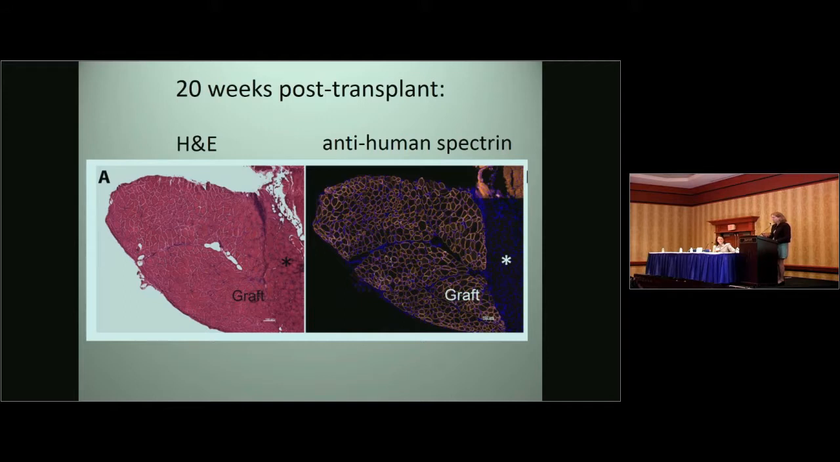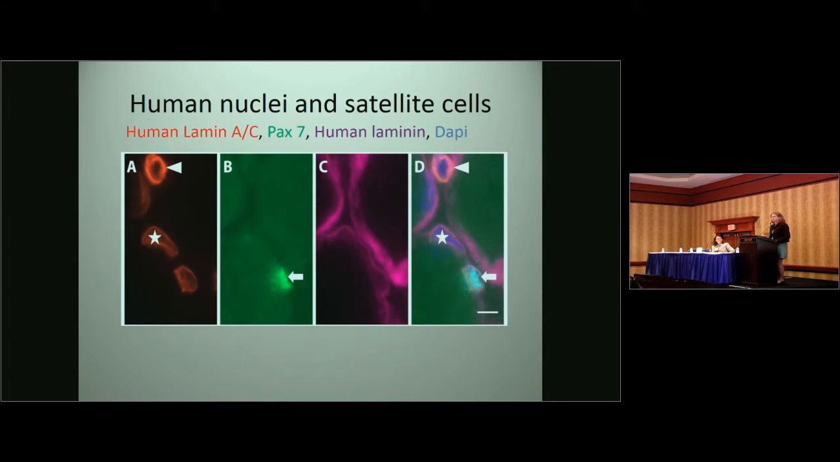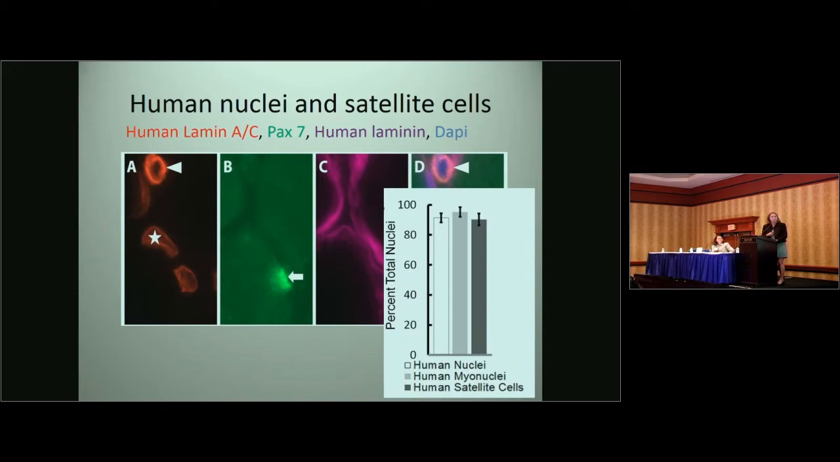And at several weeks post-transplantation, you can see that the muscle is fully regenerated and is almost completely human in origin, as shown by anti-human spectrin antibodies. Co-labeling with human lamin A/C, PAX7, which is a marker of satellite cells, and human laminin, we can identify several different cell types, including interstitial cells, myonuclei, and satellite cells. And all of these human nuclei populations are on the order of 90% human within the graft.